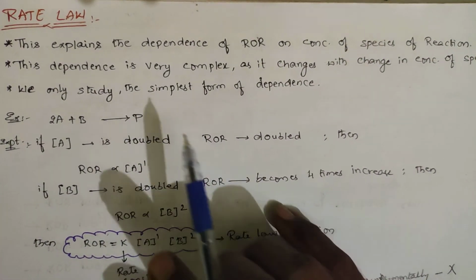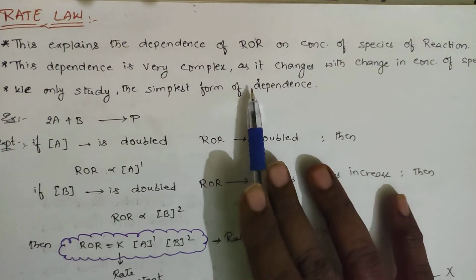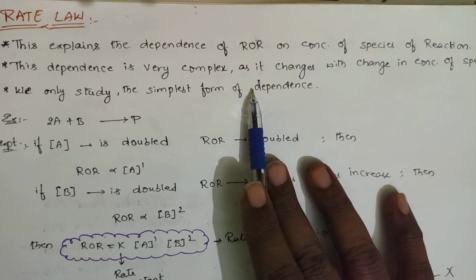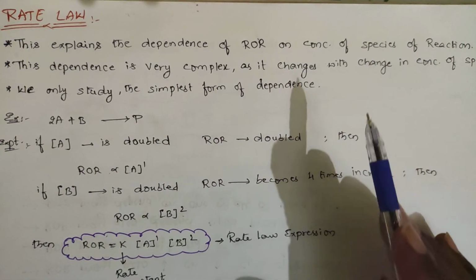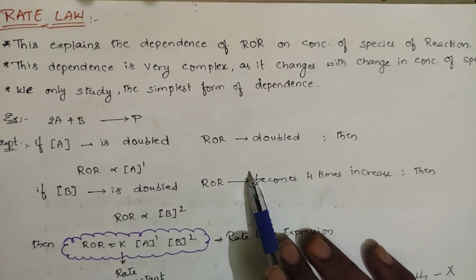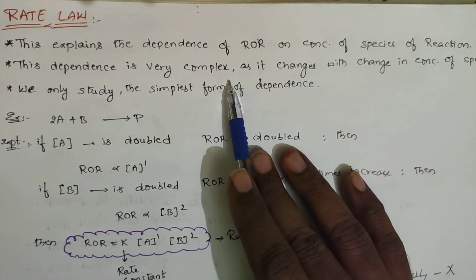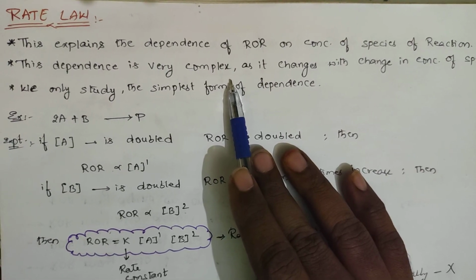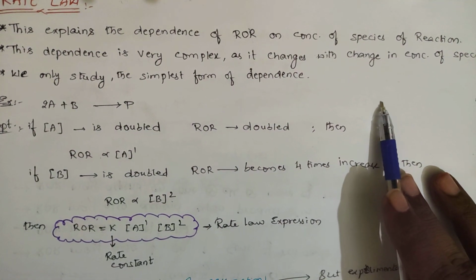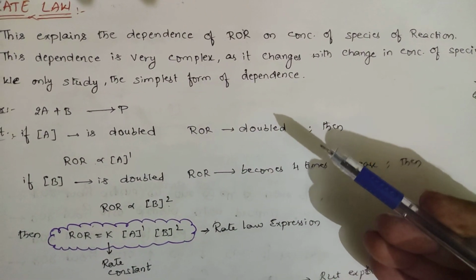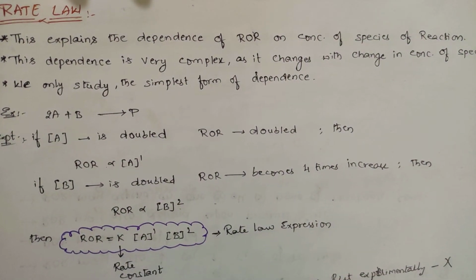Generally this dependence of rate of reaction on the concentration of the species is very complex, because initially you will be having very high concentration. As the time goes on, what happens? The concentration of the reactants goes on decreasing, then the rate of the reaction also goes on changing. So this dependence of the rate of the reaction on the concentration of the reactants is very complex, so we can't determine it practically, because it is going on changing with the concentration of the species. As the reaction is going faster, the concentration of the reactants also goes on changing. So we only study the simplest form of dependence.